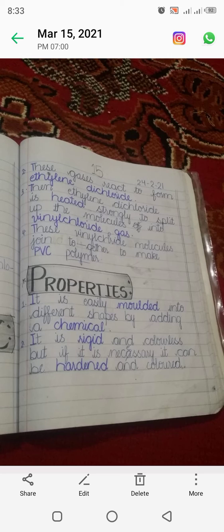These gases react to form ethylene dichloride. Then the ethylene dichloride is heated strongly to split up the molecules into vinyl chloride gas. These vinyl chloride molecules join together to make the PVC polymer. You know about the polymer? Polymer means when small molecules combine together, they form a long molecule. This is called a polymer.